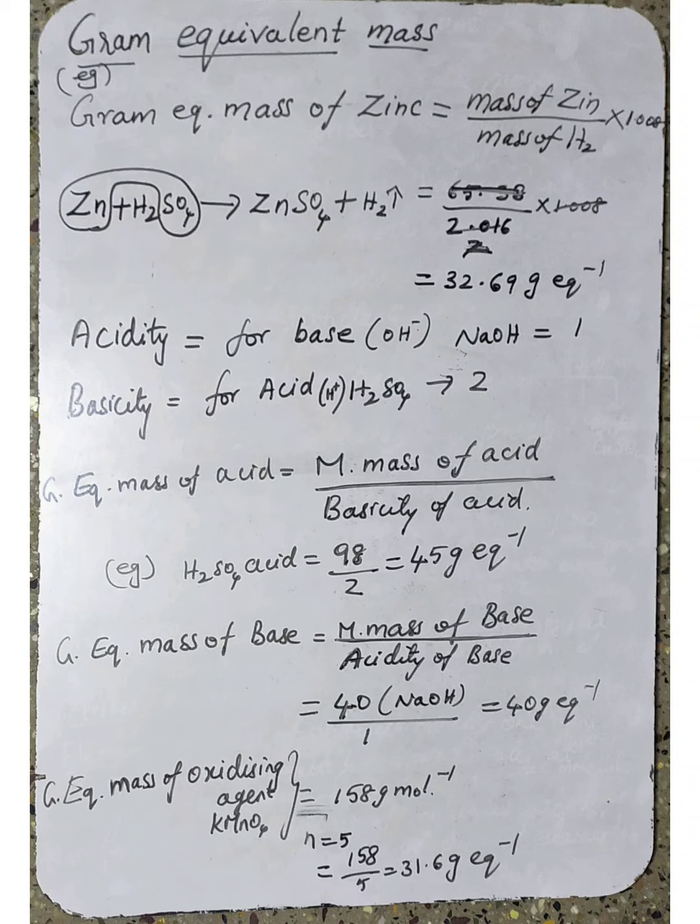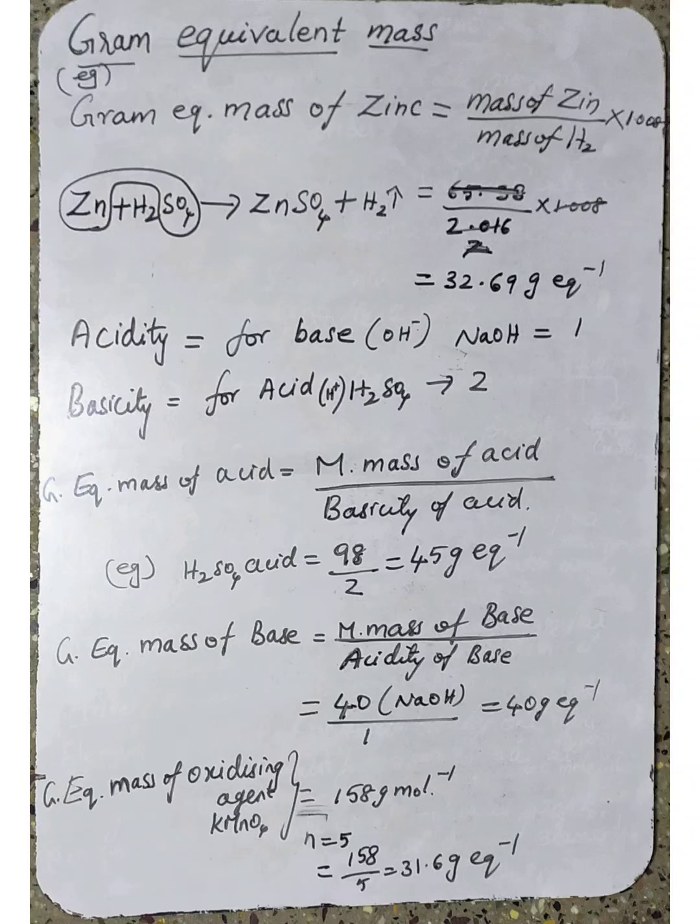Then what is the molecular mass of sulfuric acid? 98. How will you calculate it? In sulfuric acid there are 2 hydrogen atoms, 1 sulfur, 4 oxygen. So 2 into 1 plus 1 into 32 plus 4 into 16, which is equal to 98. So the gram equivalent mass of sulfuric acid is 98 divided by the basicity, 2. So 98 divided by 2, which is equal to 49 gram equivalent minus 1, or gram per equivalent. Okay, understood?